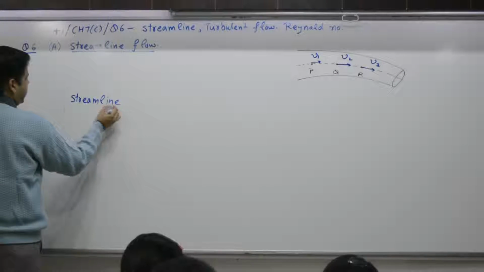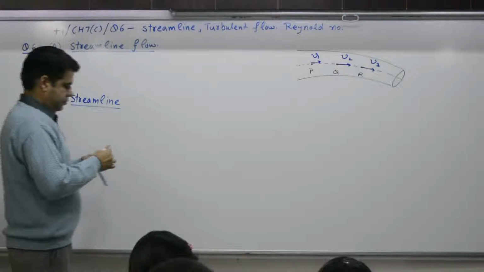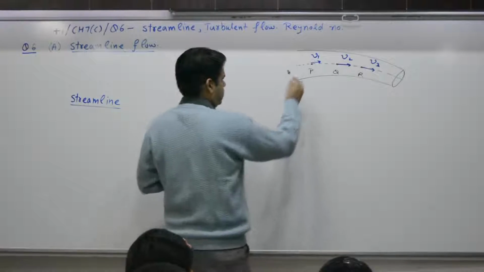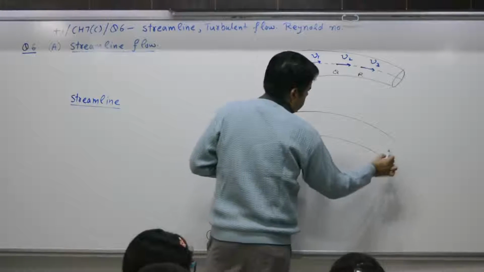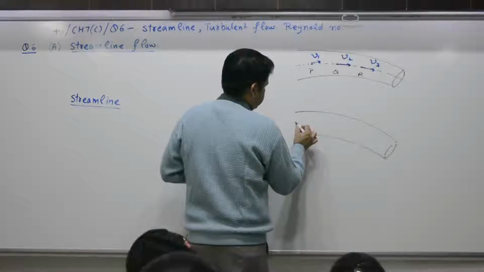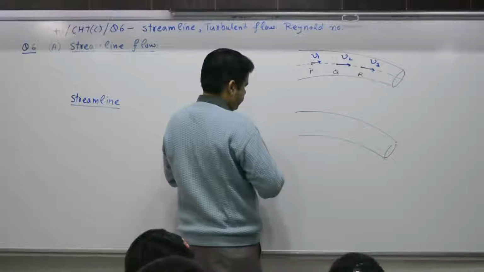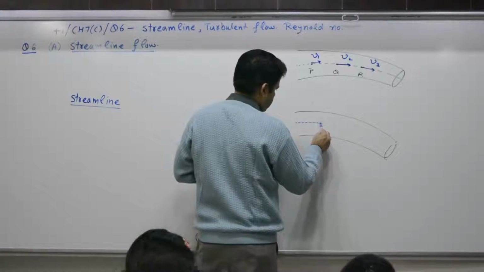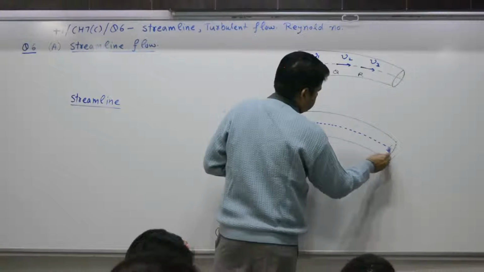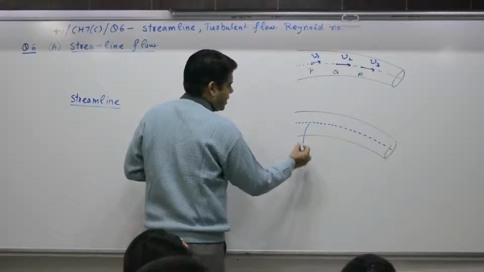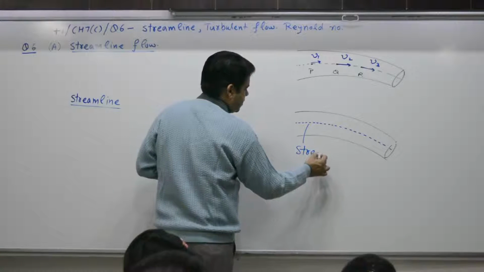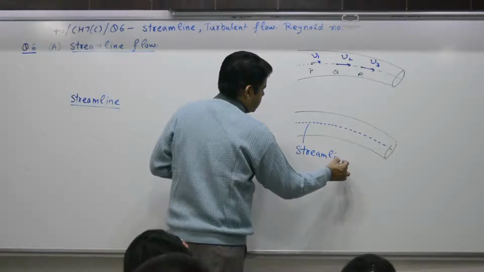What is a streamline? In this tube, particles follow a path. In steady or streamline flow, they follow a path. This path followed is termed as streamline.